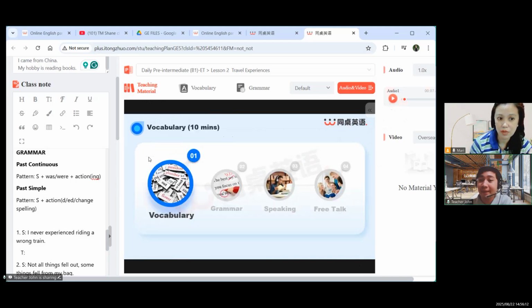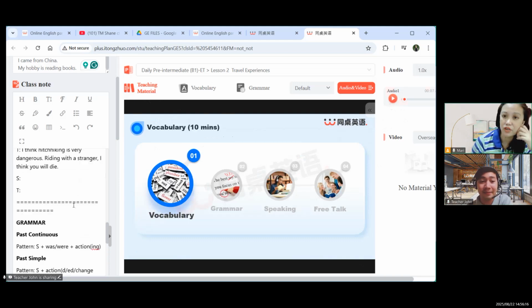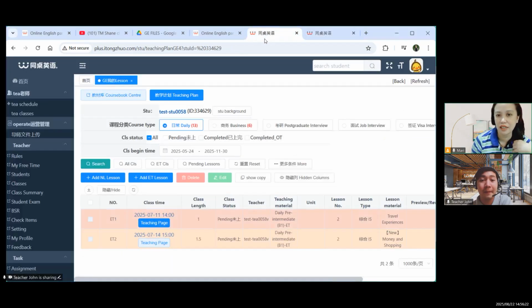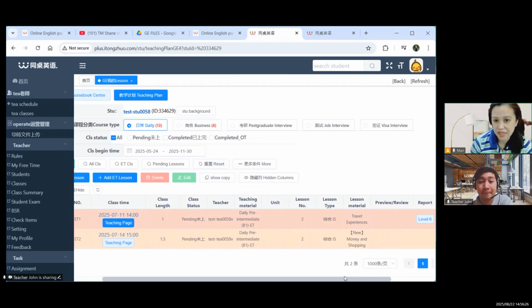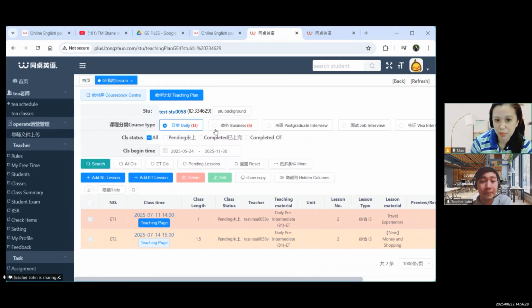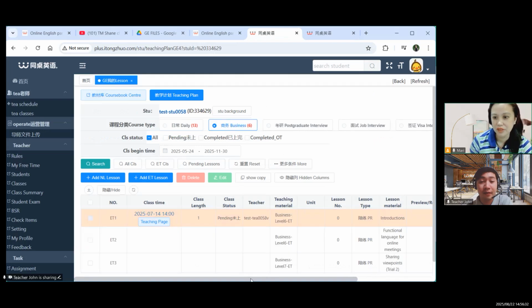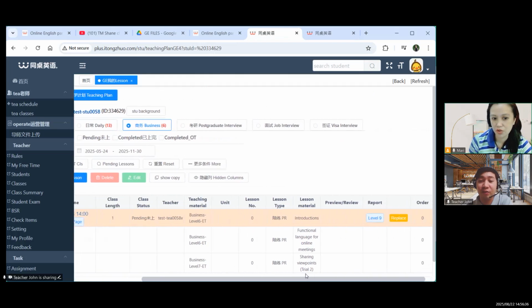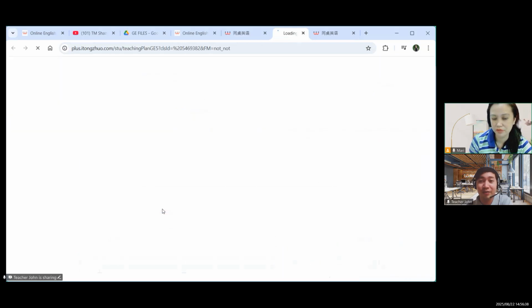So now this is the GE. You can go back to the previous window, that one. Then click business, you see it on the upper left, daily, business. So this is the one for business introductions, at the top of the teaching material page.